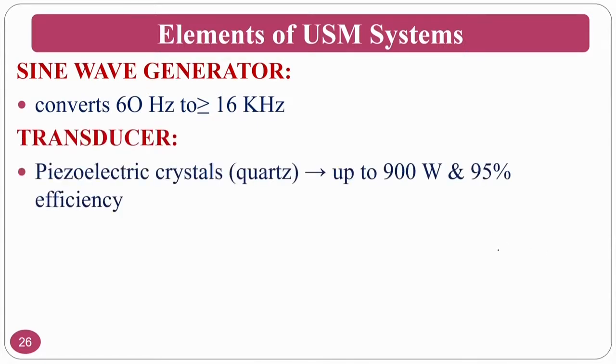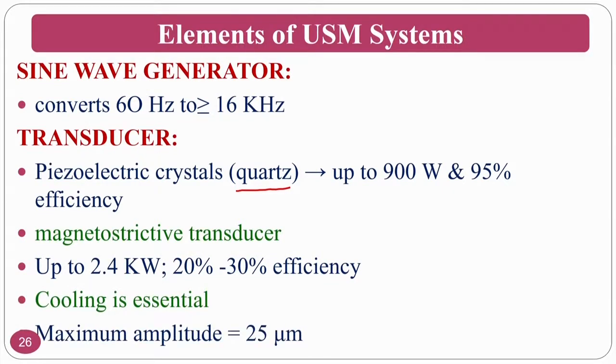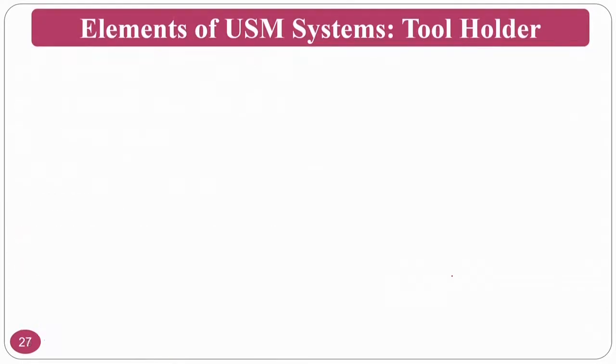The transducer is basically piezoelectric crystals, normally available as quartz. It has a good efficiency of about 95%. Magnetostrictive transducers are normally up to 2.4 kilowatts, where the efficiency is only 20 to 30%, that is why cooling is essential, and the maximum amplitude is 25 microns. This is about the magnetostrictive transducers.